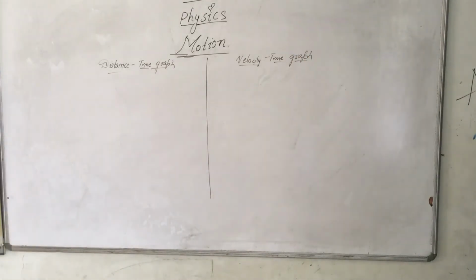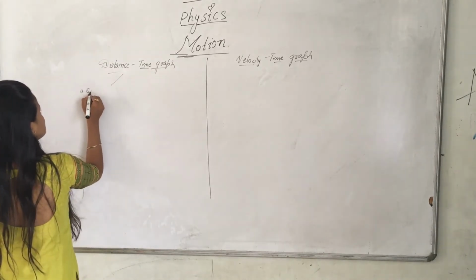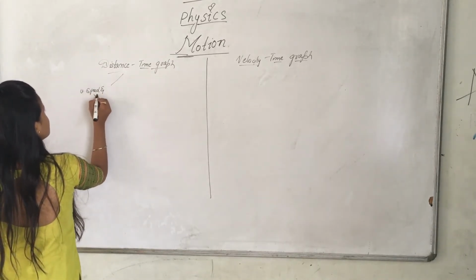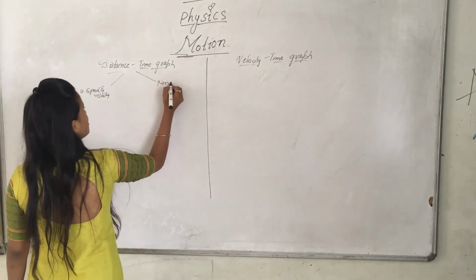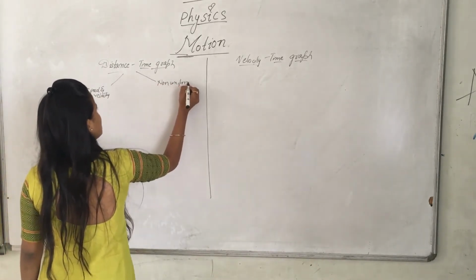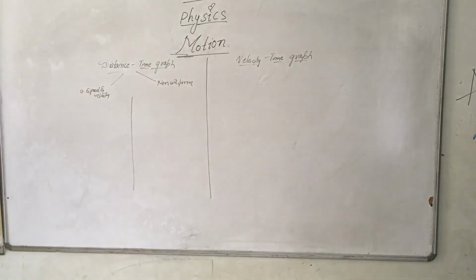What is a distance time graph? A distance time graph is denoted by two: uniform speed and velocity, and non-uniform speed and velocity. So again it is divided into two, right? What is uniform speed and velocity?